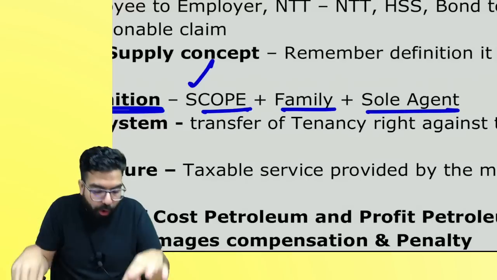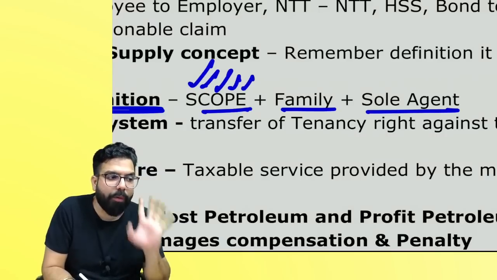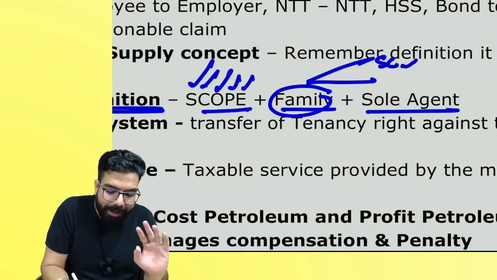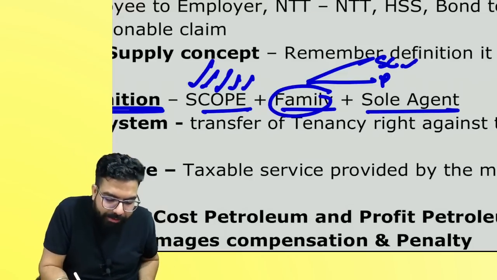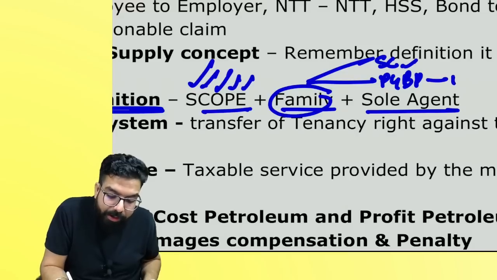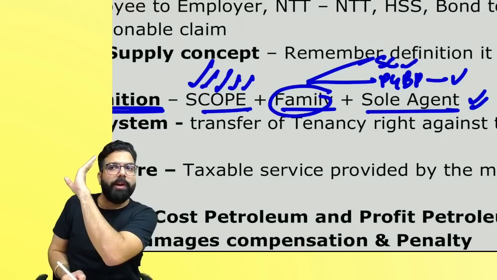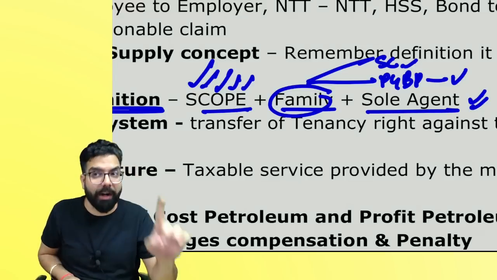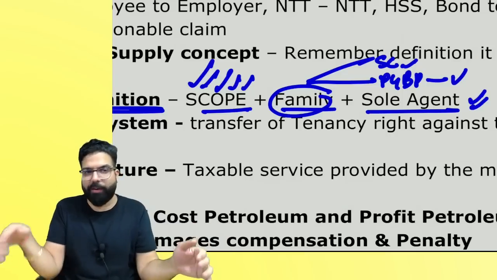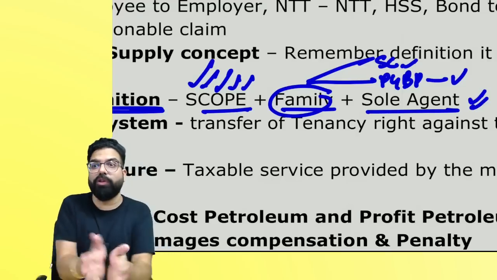Are we clear, everyone? O for officer, or this is control: officer or director, partners, employer, employee are always related persons. Family, we may remember, we have Supreme Court: spouse and children, dependent or independent, always related. PGBS: parents, grandparent, brother, sister, only if dependent they are related persons, and sole agent across India, if you have one agent, they will always be a related person. And always remember supply between related persons or distinct persons. Same state, separate registration, distinct person. One state registered, another state registered, distinct person. One state registered, another state not registered also, distinct person.